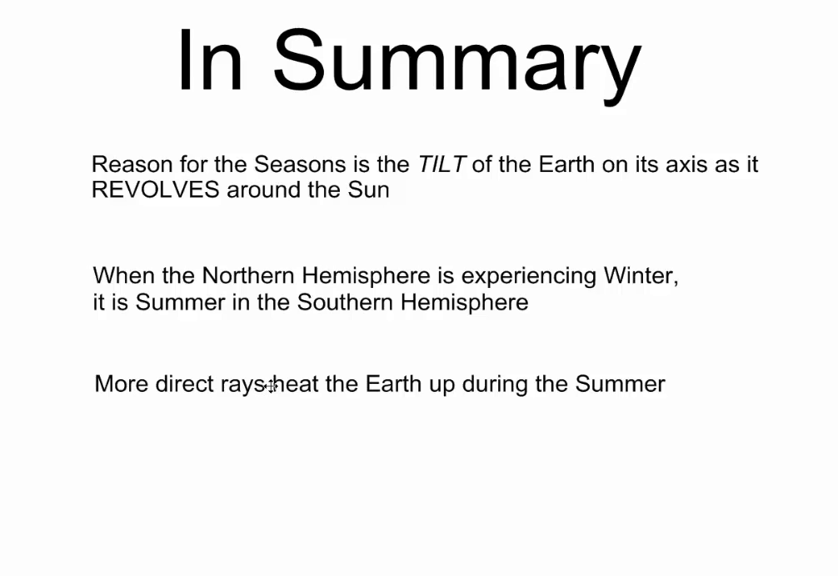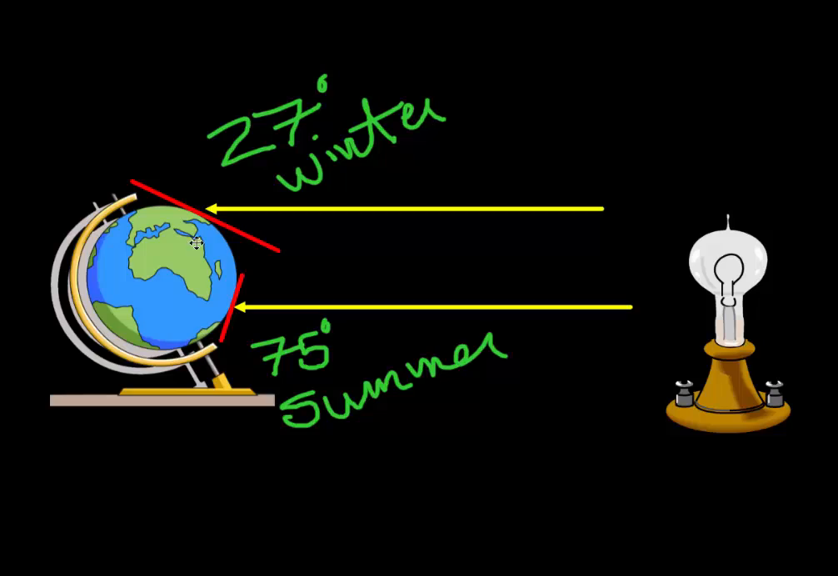The more direct rays heat the earth up during the summer. Remember, we looked back at this. These more direct rays during the summer, 75 degrees, heat up the earth faster than the 27 degrees in the winter, causing it to be tilting away, causing it to be winter here and summer here.